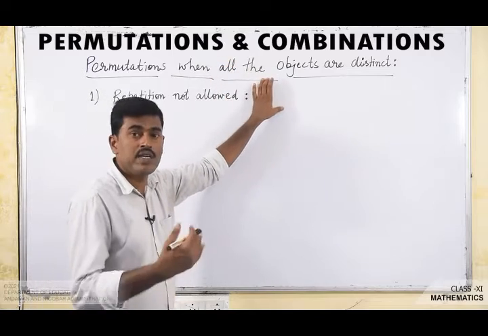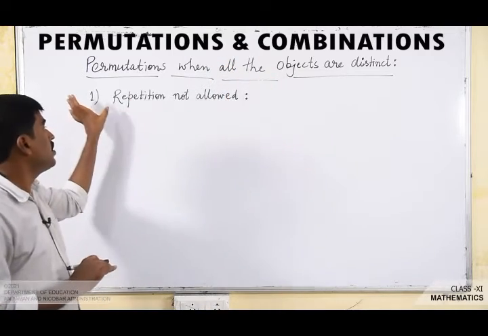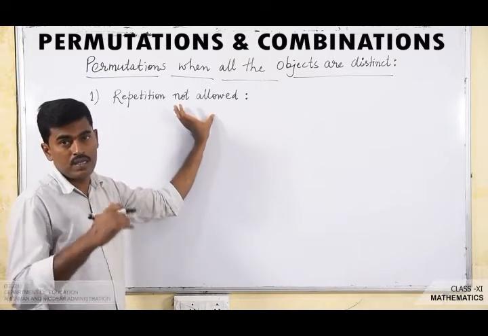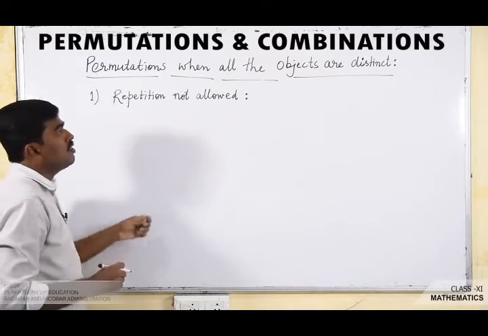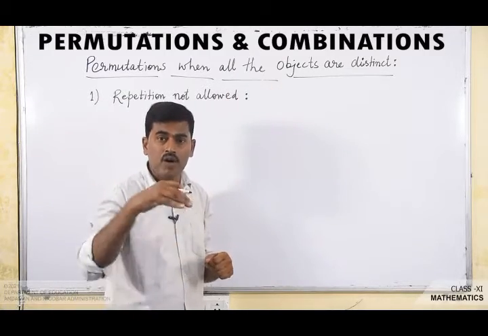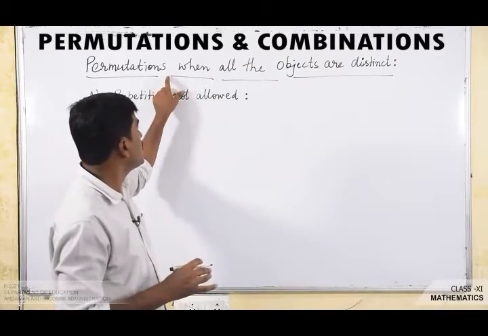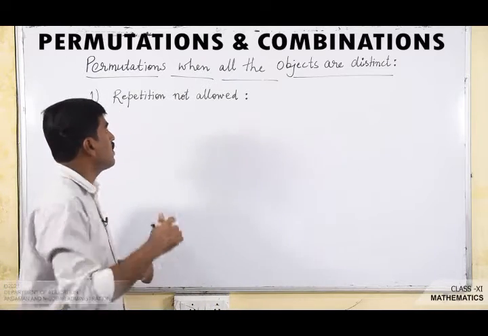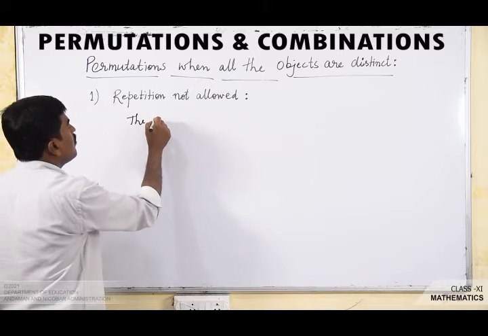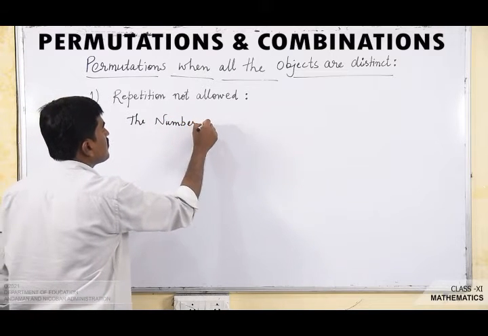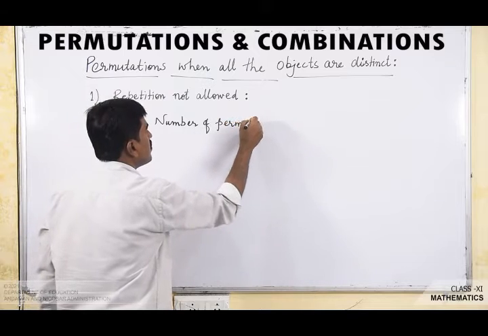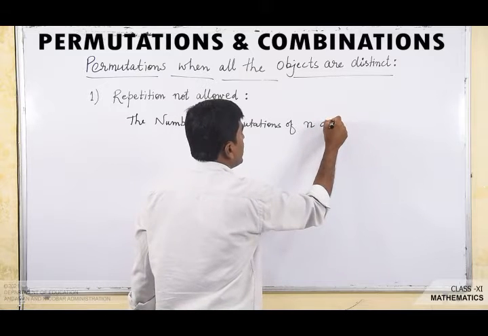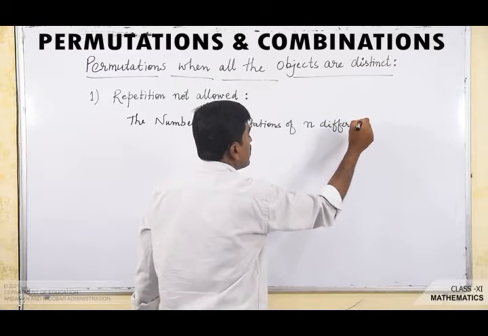Now let us move on to the formula for permutations when all the objects are distinct. Permutations when all the given objects are distinct, and here the first case is repetition not allowed. That means the objects do not repeat. Suppose n objects are given to us, n different objects. Permutations when all the objects are distinct means if n different objects are given to us, then the number of permutations of n different, distinct objects